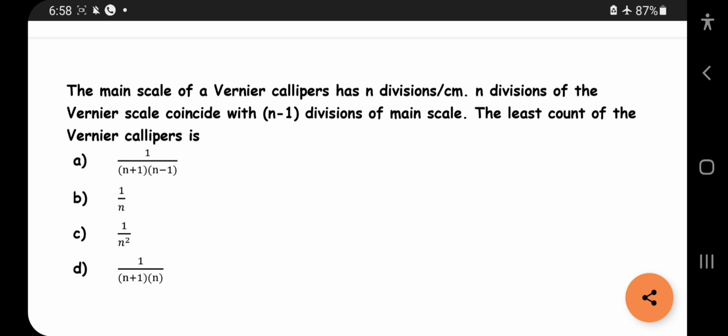So first what you should do is, you should understand that always n VSDs, Vernier scale divisions, is equal to m main scale divisions.